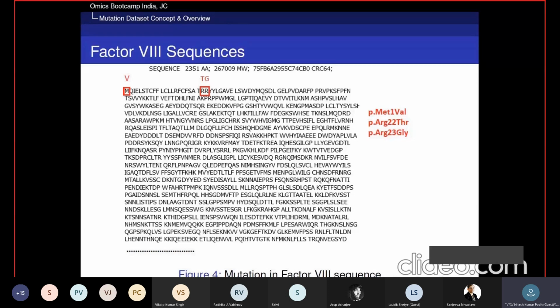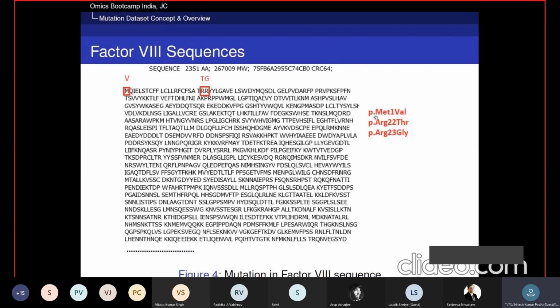If any mutation happens, it will be reported by the HGVS recommendation. For example, at position 1, M is present and it is replaced by V. This is the one letter amino acid code. Then it will be represented by HGVS nomenclature as p dot.